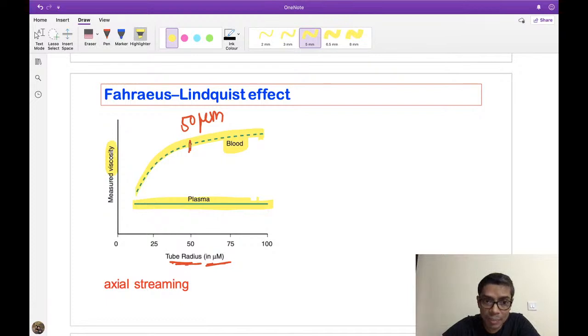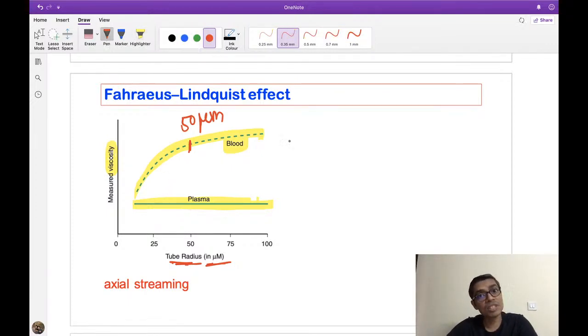Okay, a decrease in diameter also decreases the viscosity. This is very peculiar. Generally we think that if the diameter of the vessel is less, then the viscosity will be more, but that is not happening here. It is just the opposite. I have taken this from a book.